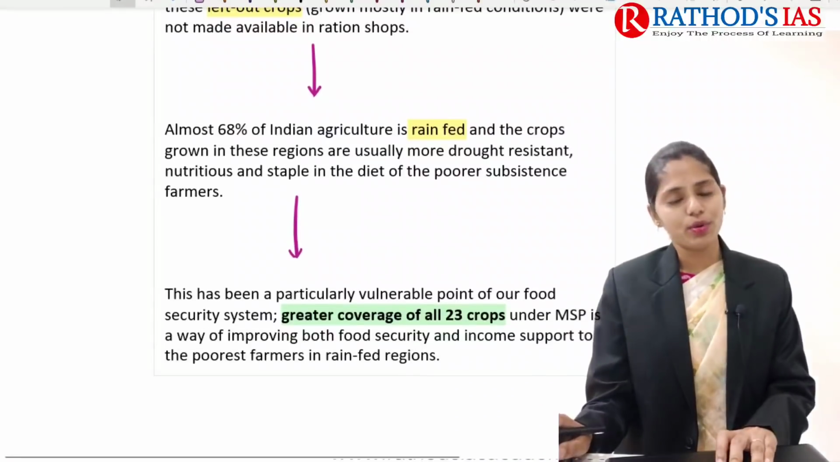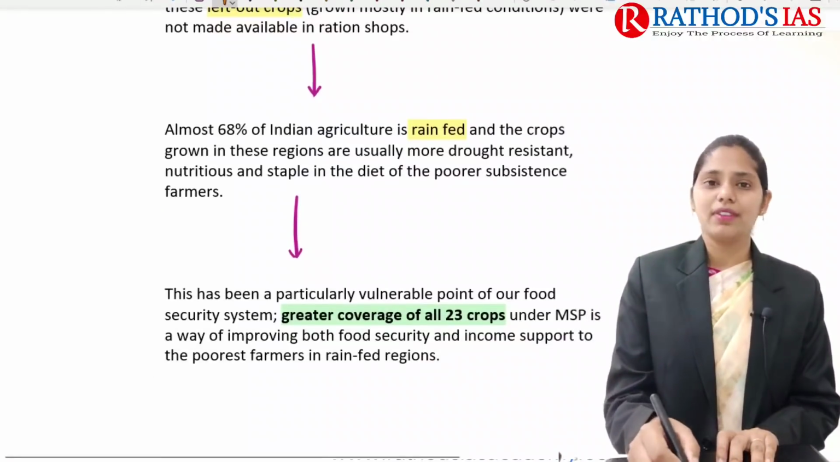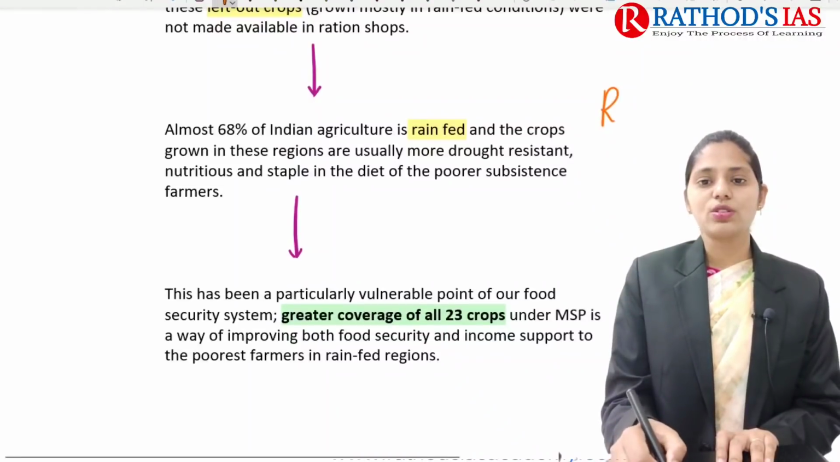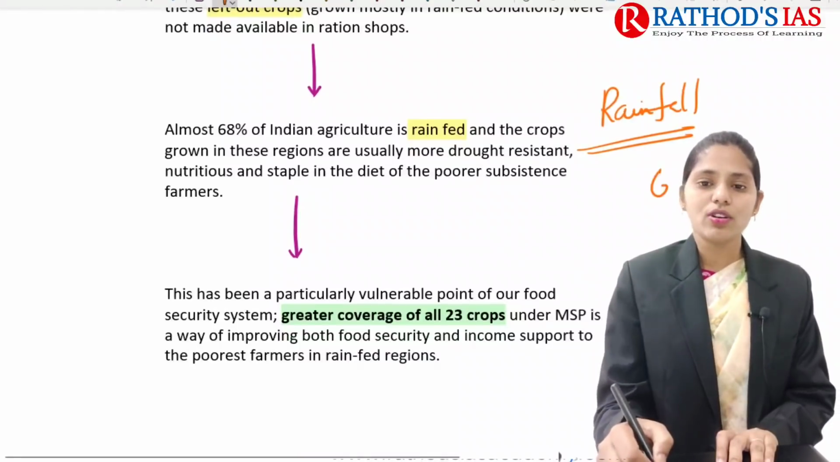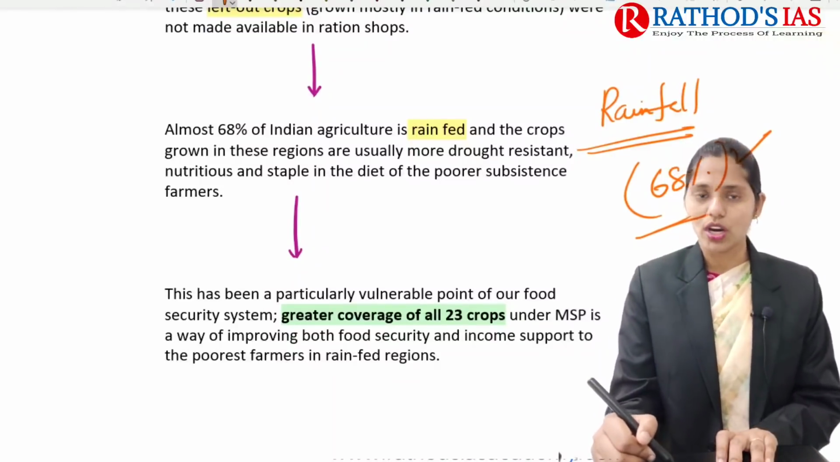And one more important issue here is that most of our Indian agriculture is rain fed, that is, based on rainfall. There is no proper irrigation facility, right? About 68% of our Indian agriculture is based on rainfall.